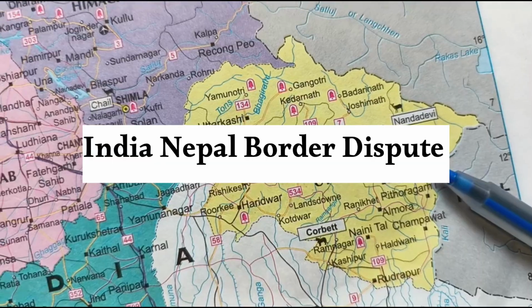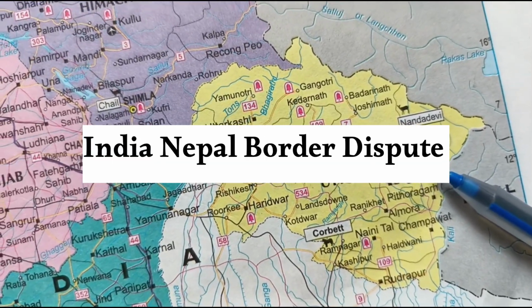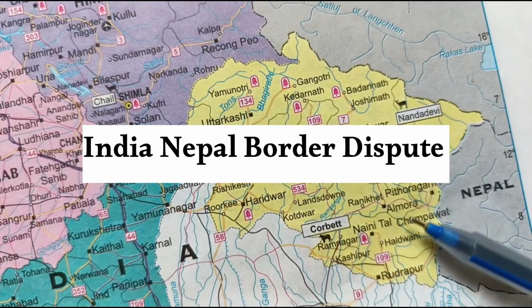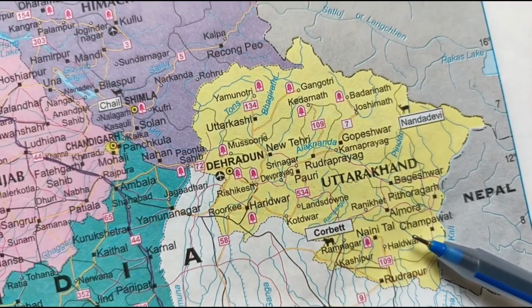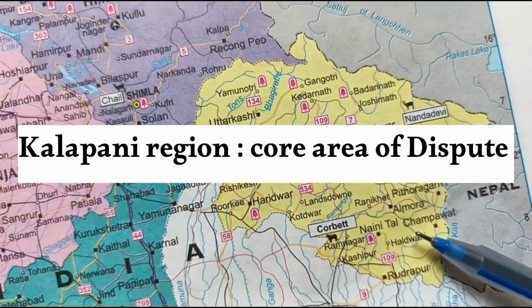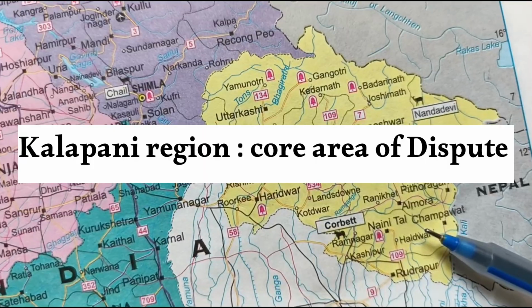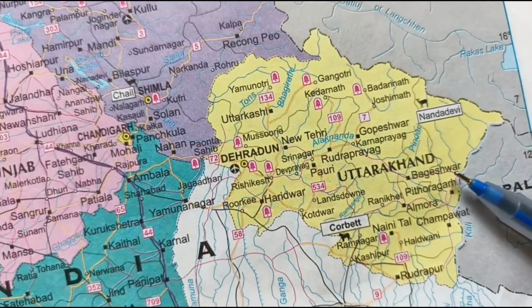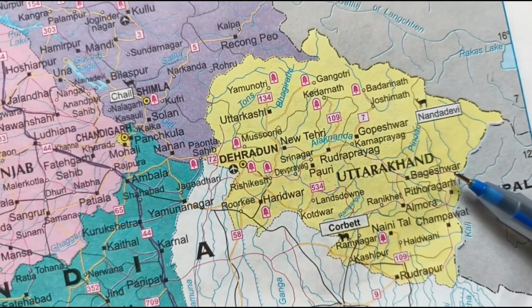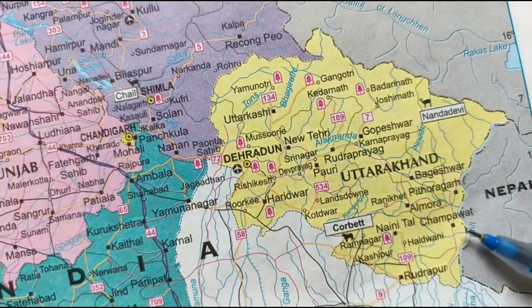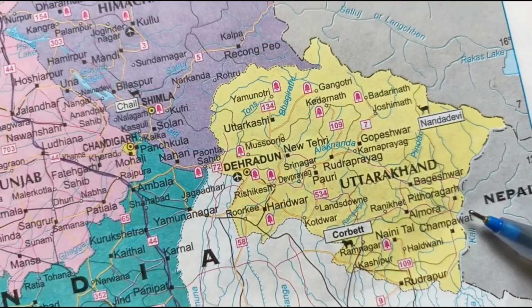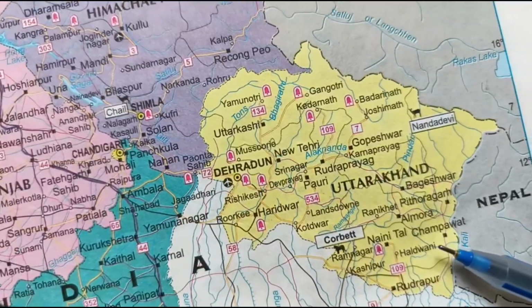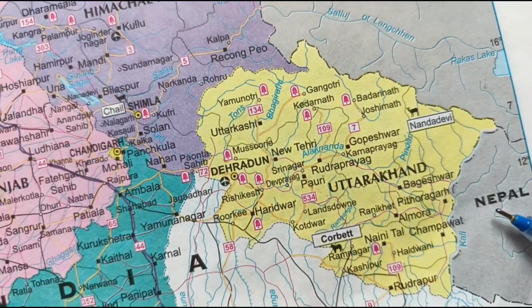Let us now talk about the India-Nepal border dispute. The dispute arises in the Kalapani region, and this dispute to some extent arose during the signing of the Treaty of Sugauli, which was signed in 1816. According to this treaty, the river Kali, which can be seen here in this map, will serve as the boundary between the East India Company's territory and the Gorkha territory.